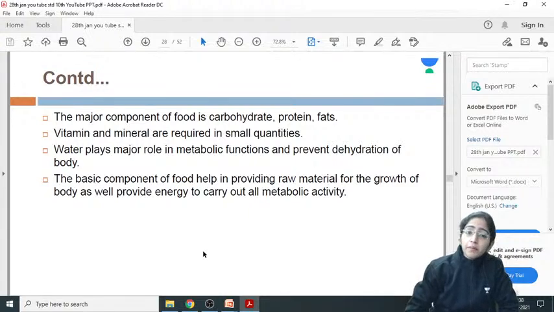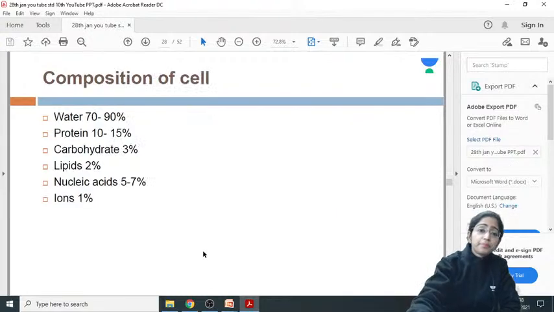Water plays a very important role as it helps in the metabolic functions and prevents dehydration of the body. The basic components of the food help in providing the same thing. What's the main role? Why do we require the nutrient? We require the nutrient because they are providing us the energy to carry out the metabolic activity as well as the raw material for the growth and development of the body.